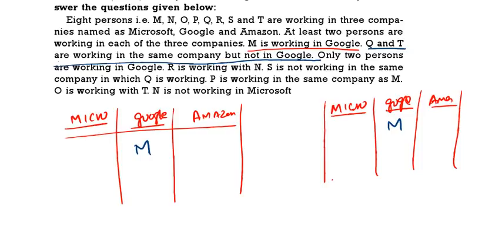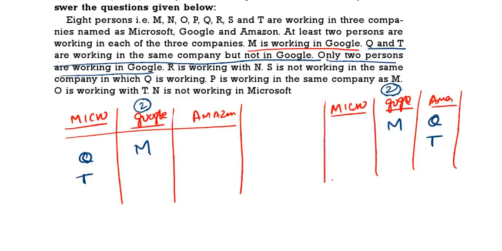But not in Google means they may work in either Microsoft or Amazon. So Q and T, they are working in Microsoft. For example, you take that in the first case. In the second case, we will take Amazon. Then only 2 persons should work in Google. In Google, there should be only 2 persons.